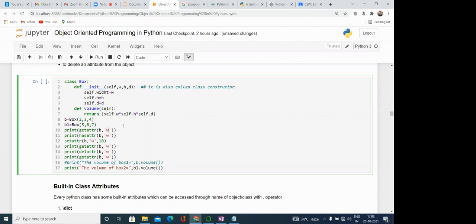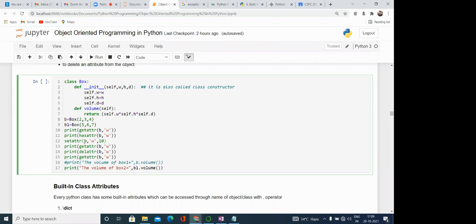Do you know that in case of Python, the string can be represented in single quote or double quote? Yes, sir. I know that a string is represented in the form of single or double quote. What I was asking is, this is the name of the attribute. Name of the attribute only. Okay, sir.